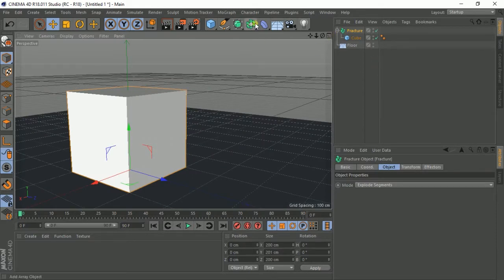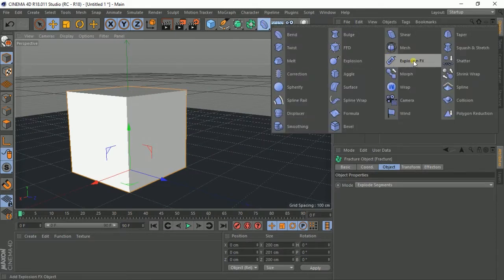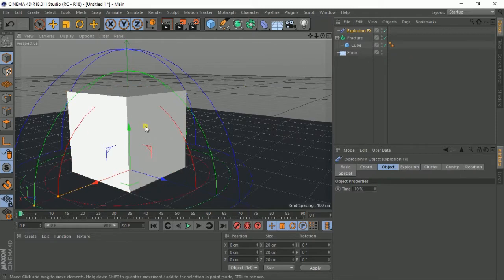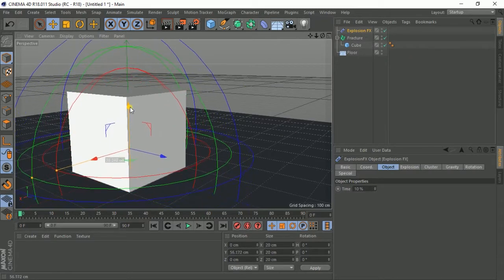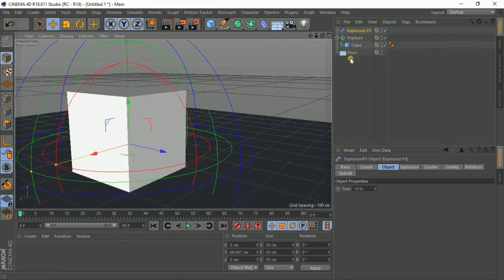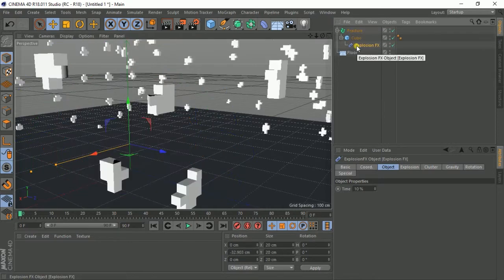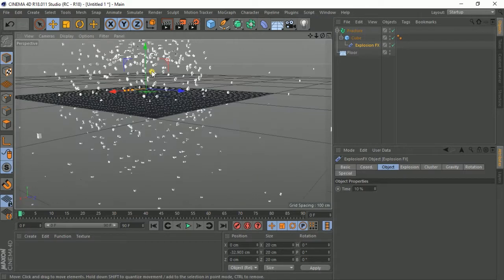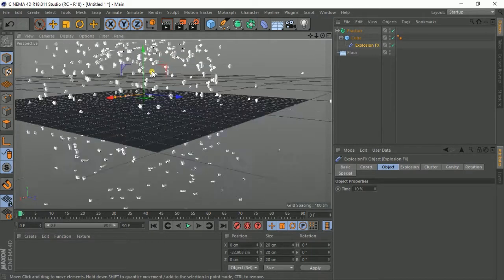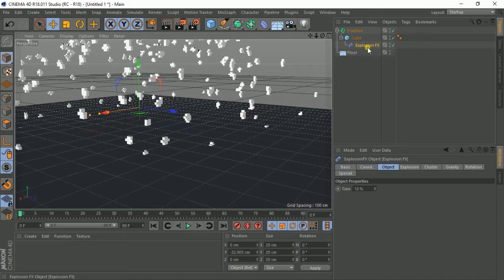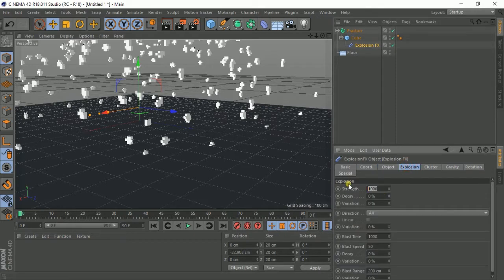Now after that, I'm going to this tab, and then I'll click explosion effects. Maybe let me put it a bit to the center. Yes. And then I'll take this explosion effect and put it as a child of the cube. Whoa. My cube has already exploded, but that's not what I need.